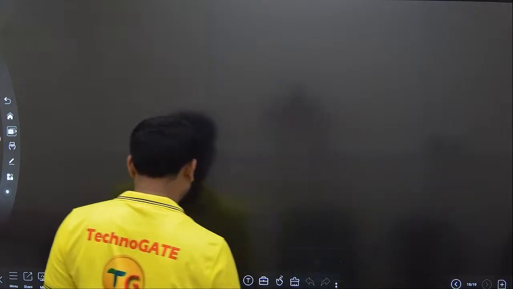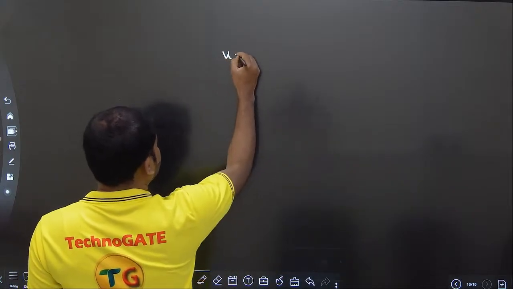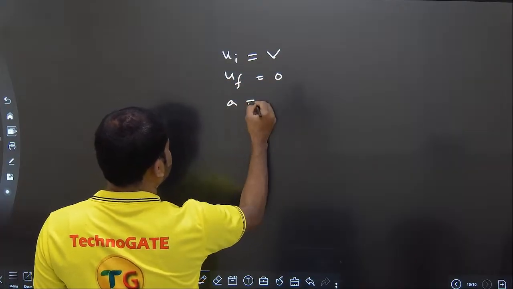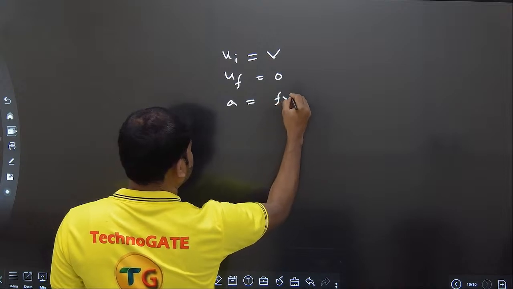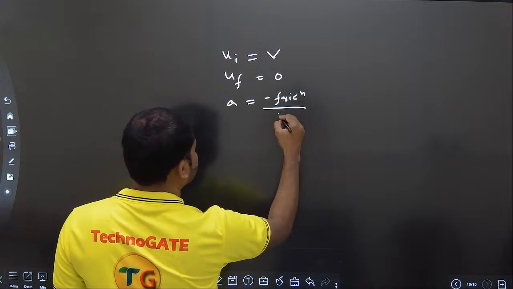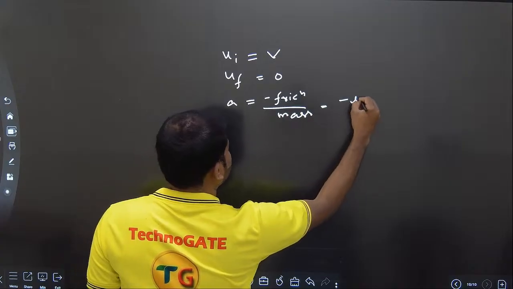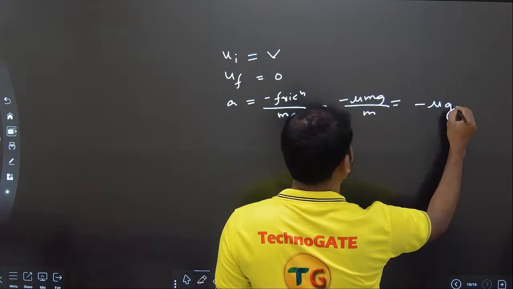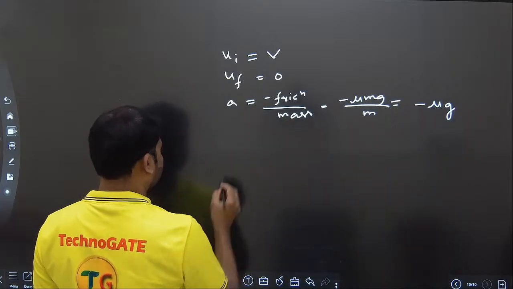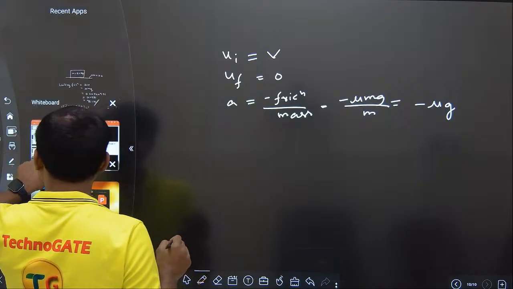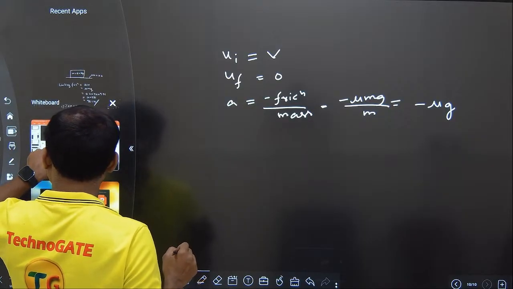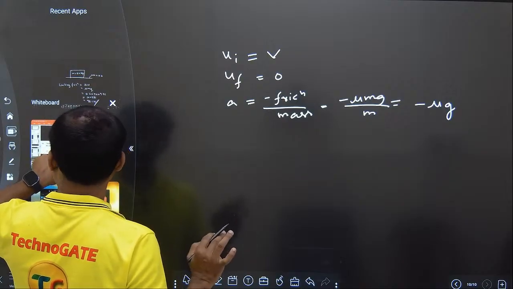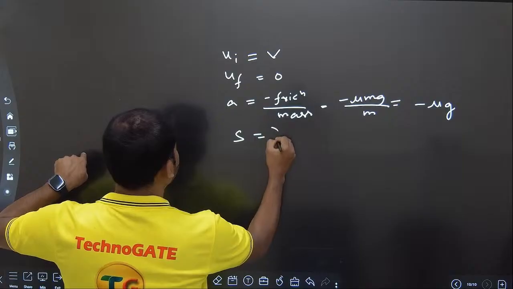So let me take it with the signs here. You have initial velocity u equal to v, final velocity equal to 0, and a is equal to friction, which is acting in the negative direction, by mass. So minus mu m g by m, which is minus mu g. That's the value of acceleration here. They are asking for the minimum stopping distance, not for mu. They already gave the value of mu. So we need to get the value of s.